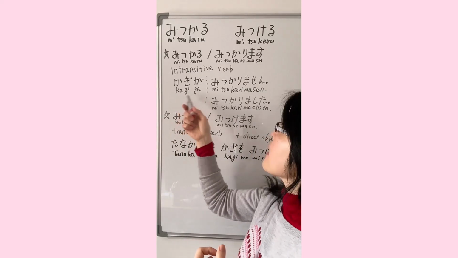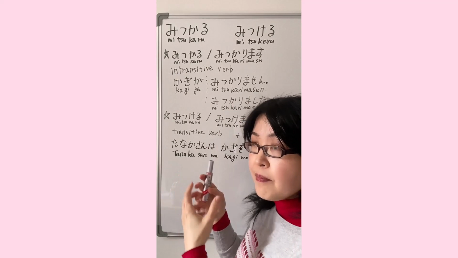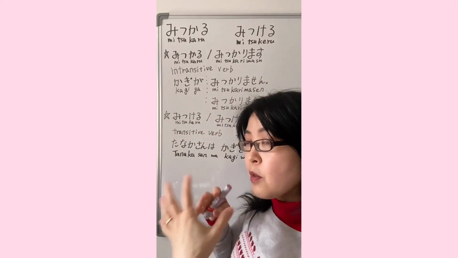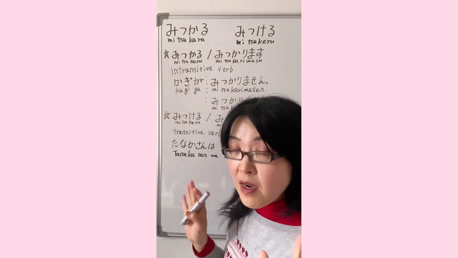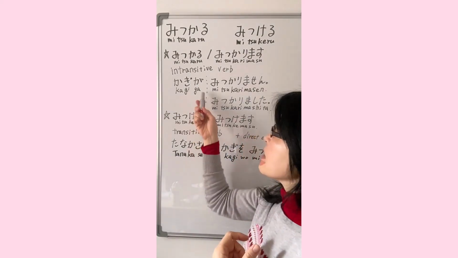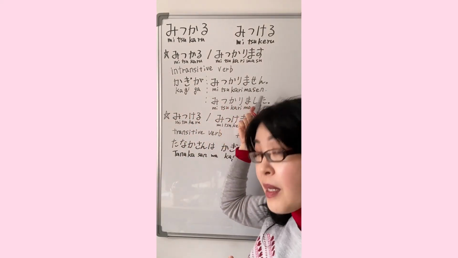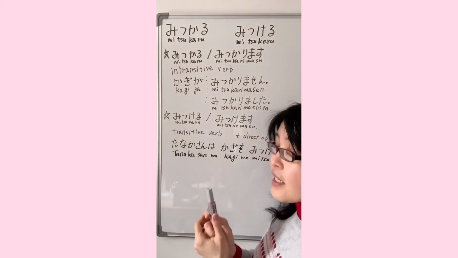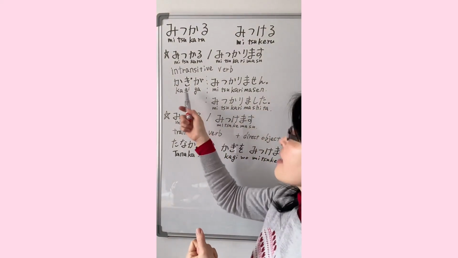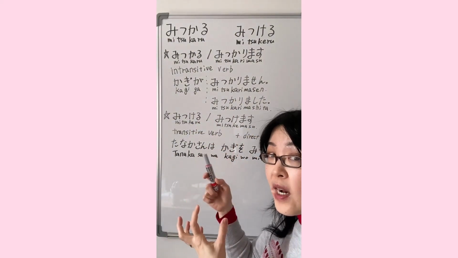So, for example, 鍵が見つかりません. It means the key, 鍵, is not found. Yeah? So when we use the negative, for example, if you are searching for something and you can't find it, we don't say, I cannot find it. We normally say, the thing is not found. Okay? So 鍵が見つかりません. Okay? And then once it is found, we use past tense. 鍵が見つかりました. And it means the key was found.